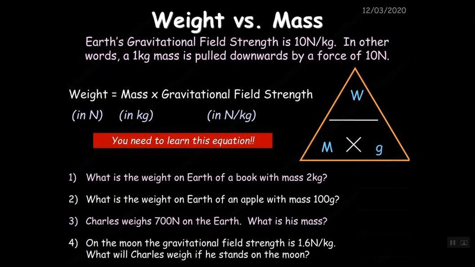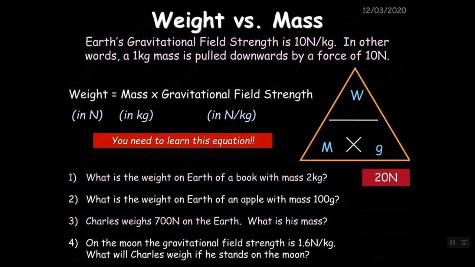So we simply multiply whatever the mass is in kilograms by 10. Okay, and check the units. Mass must always be in kilograms. Now you need to learn this equation here. There's a triangle on the right that you can look at as well. What is the weight on Earth of a book of mass 2 kilograms? You multiply that by 10, you get 20 newtons.